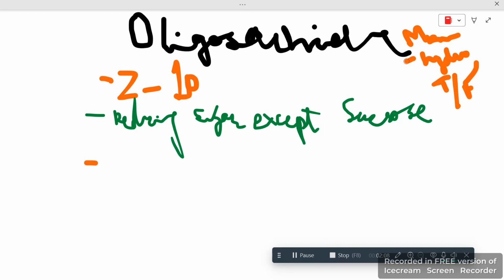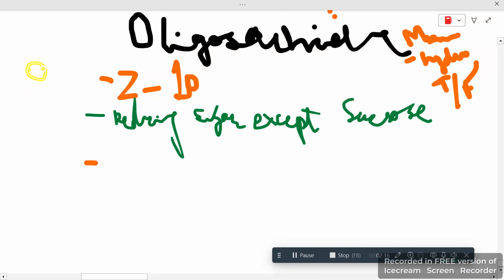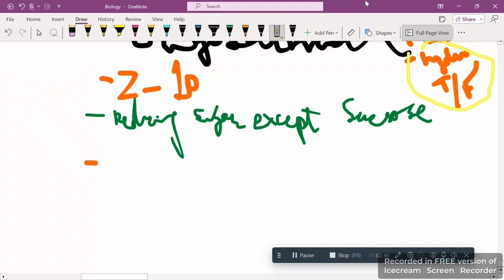So if I ask you monosaccharide can be hydrolyzed, that is false. Why? Because as I told you, monosaccharide is one carbon. What will break in this? There's no bond. What exactly are we supposed to break? Nothing. So we say that this statement is false. But when you talk about oligosaccharide, in this you'll find that there are 2 to 10, 1, 2, 3, 4. So this bond you see, that could be broken. So we say that oligosaccharide can be hydrolyzed, whereas monosaccharide cannot be hydrolyzed. Okay, this should be clear.